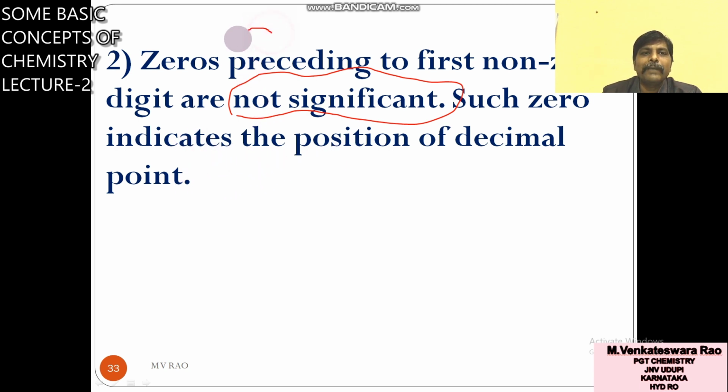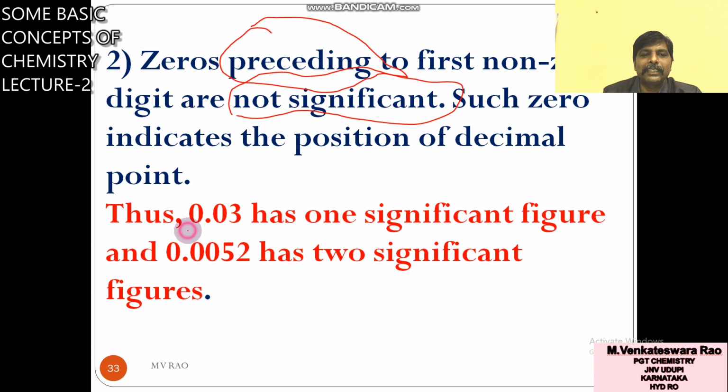What is meant by preceding? First you have to know the first non-zero digit. Here you see 0.03. The zeros before the 3 are called preceding zeros. 3 is the non-zero number, and before it there are 2 zeros.